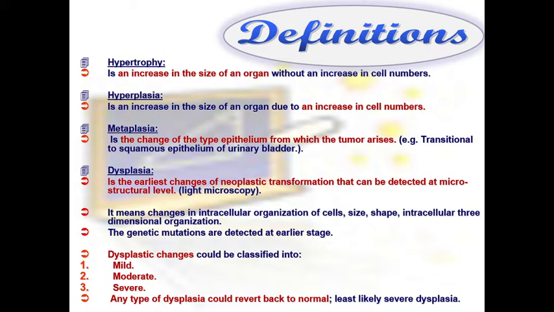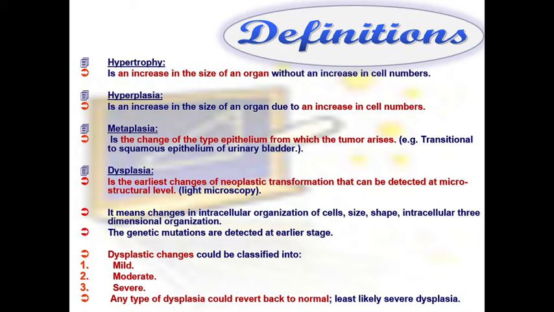In our country, in the south, because of the prevalence of Schistosoma haematobium infestation, bilharziasis, the bilharzial ova will be implanted in the mucosa of the bladder, resulting in chronic irritation. And chronic irritation by itself changes the transitional cell epithelium into squamous one, and the patient will develop squamous cell carcinoma of the bladder. While in areas where there is no bilharziasis, if the patient develops carcinoma of the bladder, they will have transitional cell carcinoma of the bladder.